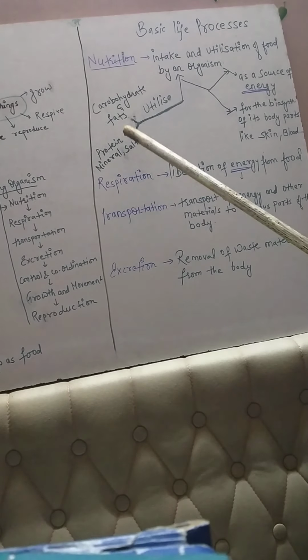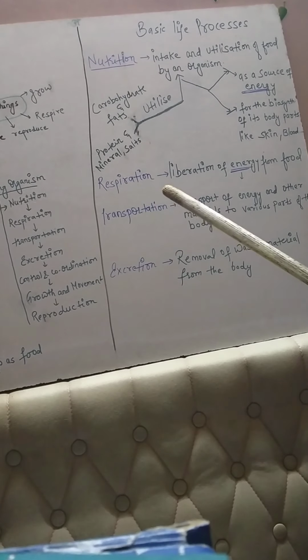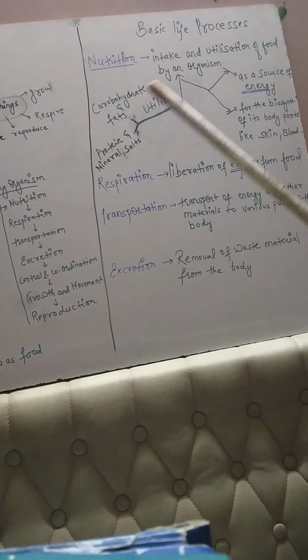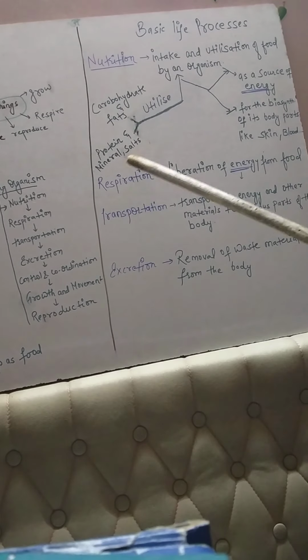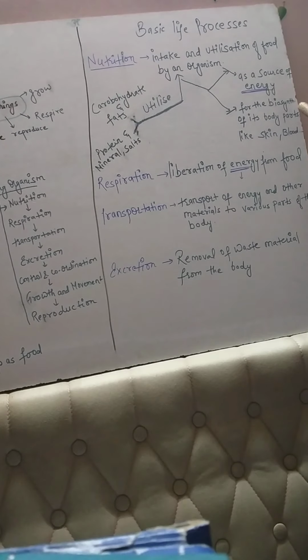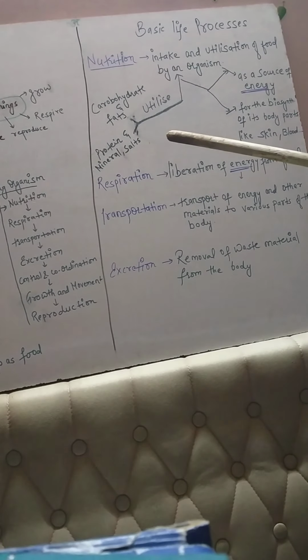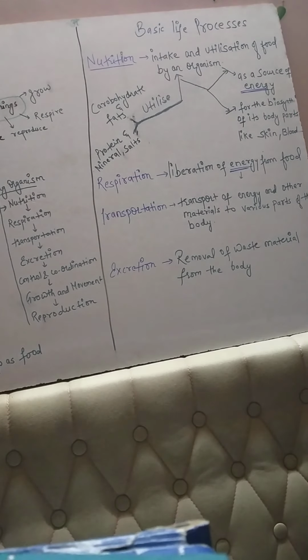Now the next one is protein, mineral and salt. Protein, as we know, is present in dal. Minerals and salt are present in fruits and vegetables. So when we take fruits and vegetables, when we take dal, this is converted into body parts, like skin and blood. It means it is utilized for the formation of skin and blood. Whatever body parts we have, these body parts get formed with the help of these proteins, minerals and salt. Is that clear?